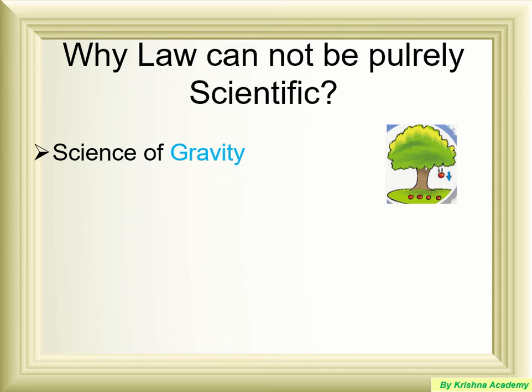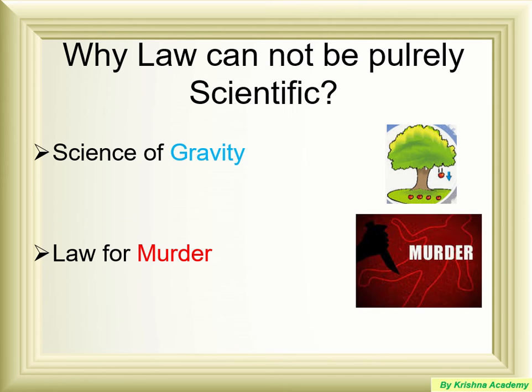Now let us see the law for murder. Law for murder, as we know, as a general ordinary person, somebody does murder and the punishment is hanging, death by hanging or phansi, whatever we say. But the cause of murder may vary, and the person who has done the murder also may vary. So a lot of variation in this field. For example, if an insane person does a murder, whether he or she should be hanged or not.